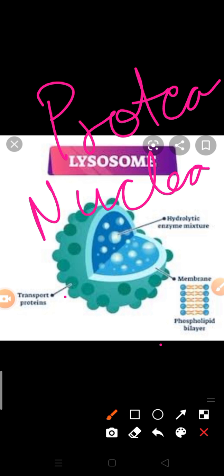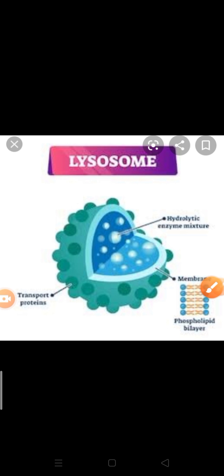Okay, phosphatases, clear. Sulfatases, these are also types. Phosphatases means breaking the phosphate bond, and sulfatases breaking the sulfate bond. Okay, so such enzymes are very helpful. And who carries these enzymes? Lysosomes carry these enzymes. So this is another way by which we can classify lysosomes.